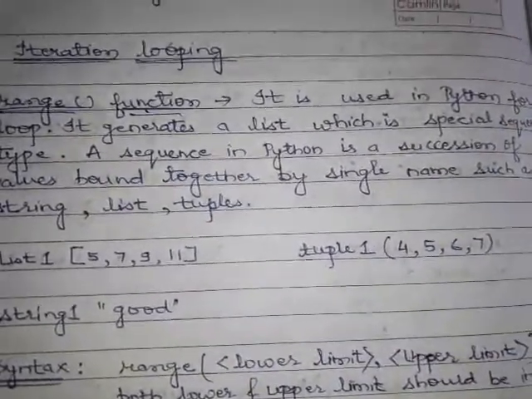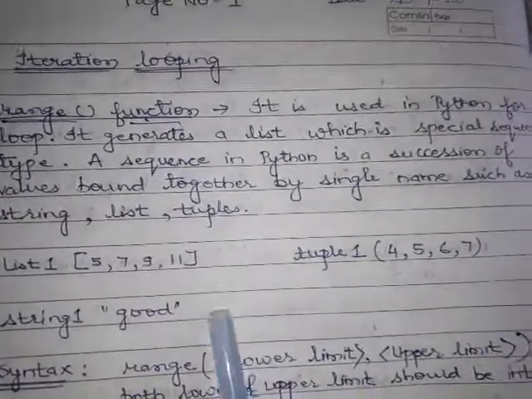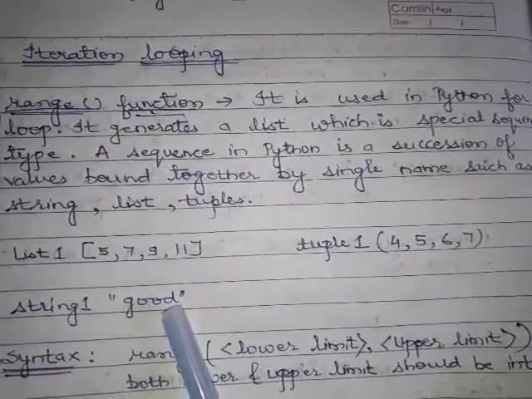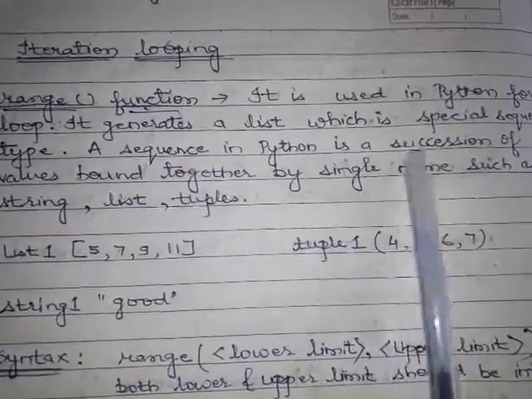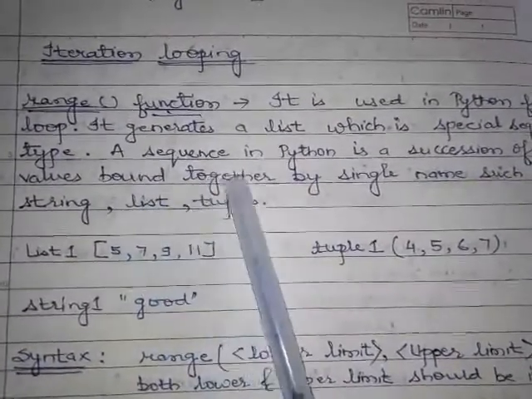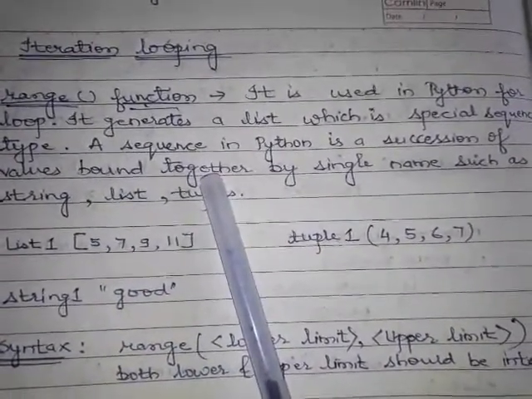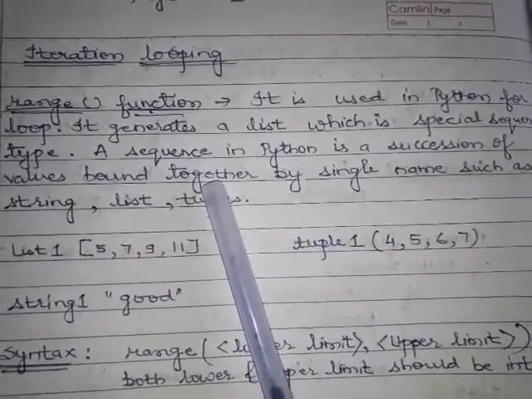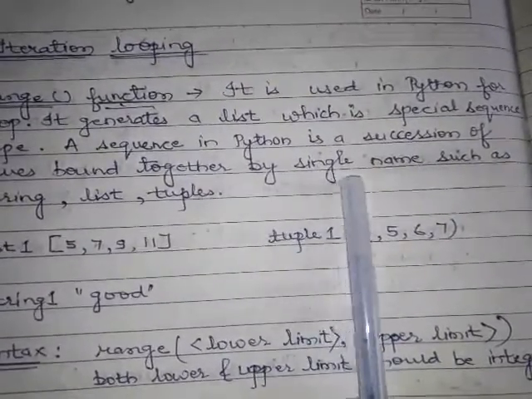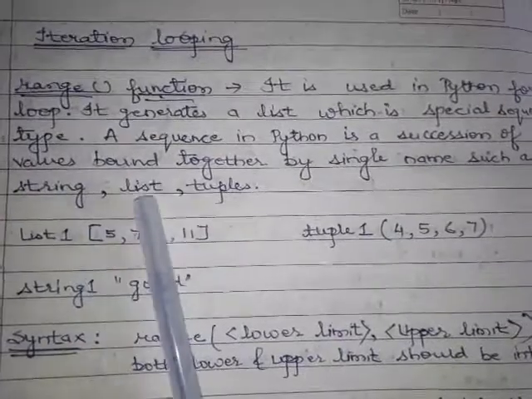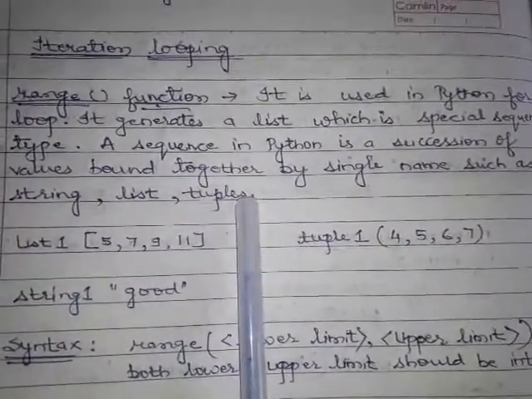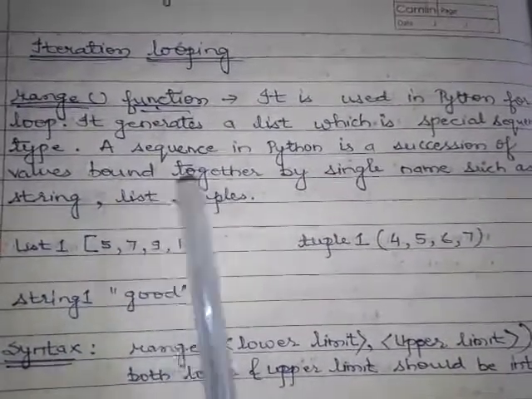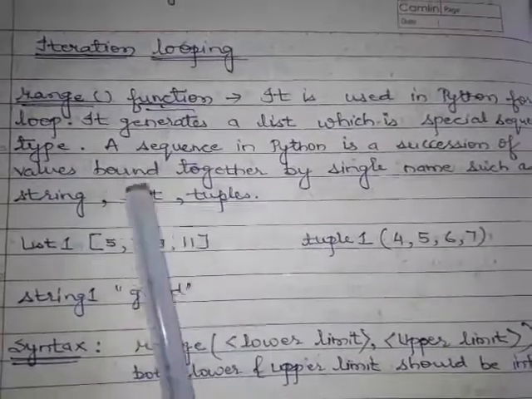It generates a sequence. Sequence means a continuous sequence of characters, digits, numbers. These are all called sequences. A sequence in Python is a succession of values bound together. It means it is a continuous sequence of any kind of values which are held together, bound together in some type of variable by single names such as string, list and tuple. Remember, string, list and tuple, these all three are called sequences.